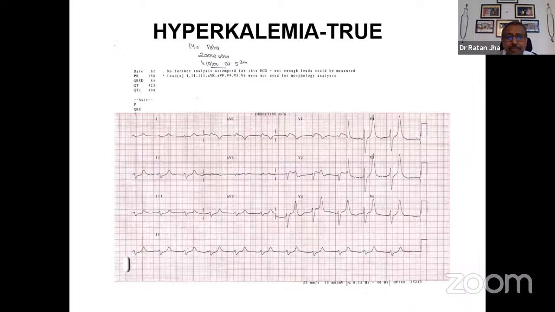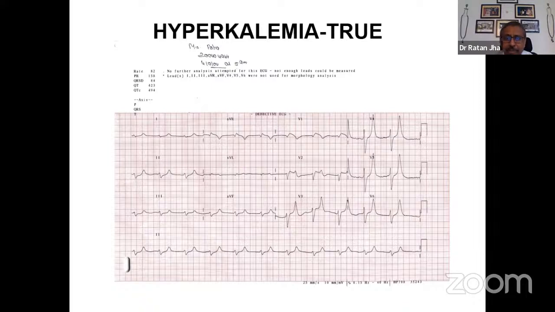This is one of the patients' ECGs that we see. That patient came at 5 o'clock early morning, way back in 2004. The patient was a patient of chronic kidney disease, and suddenly became breathless and came early morning. What we see in the ECG is a tall peaked T wave with absence of P wave, suggesting that it is severe hyperkalemia. This patient had a potassium of more than 8.